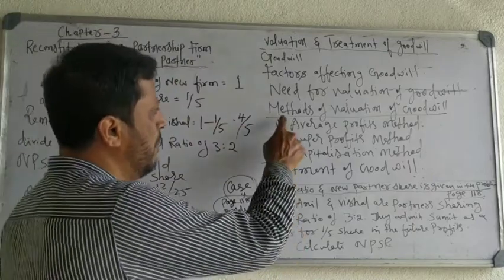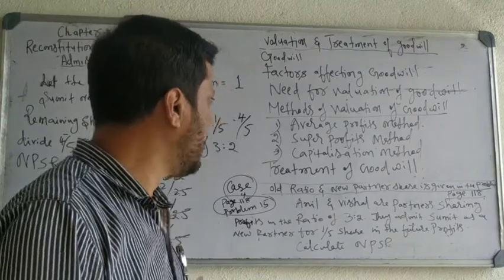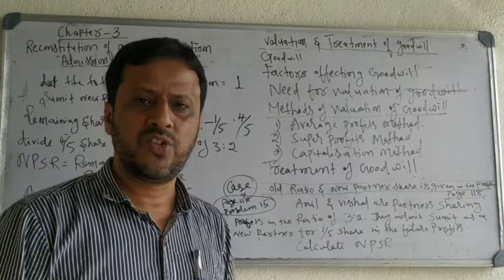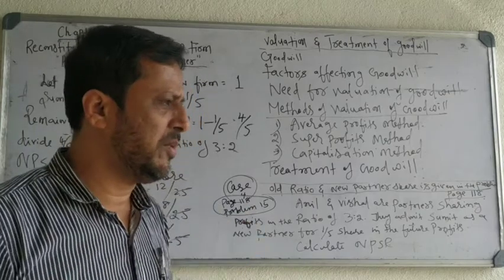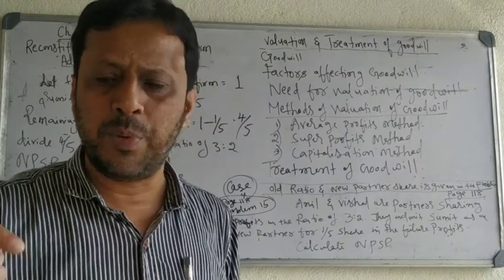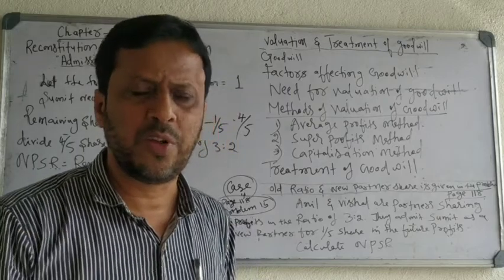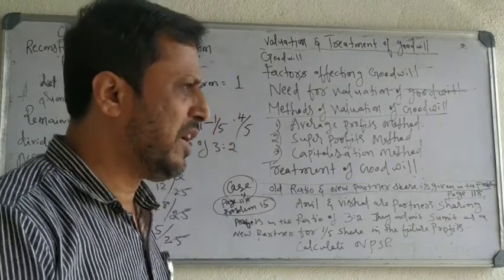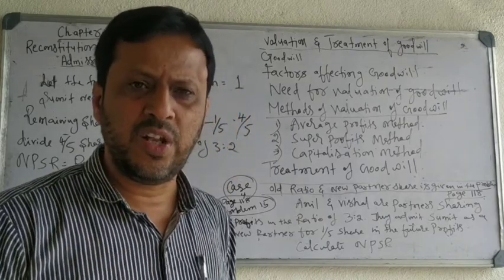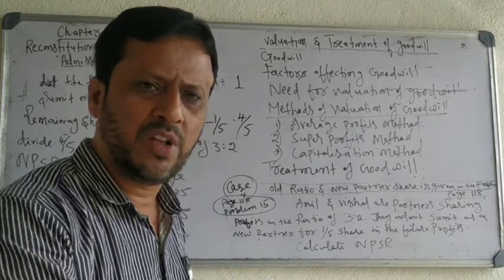Then next, methods of valuation of goodwill. There are 3 methods of valuation of goodwill: average profit method, super profit method, capitalization method. Just keep in mind the 3 names. In average profit method, the average profits of some previous years are calculated, and that is multiplied by the number of years purchased. You will get the value of goodwill. In super profit method, the super profit is calculated, then that super profit is multiplied by the number of years purchased, and you will get the value of goodwill.